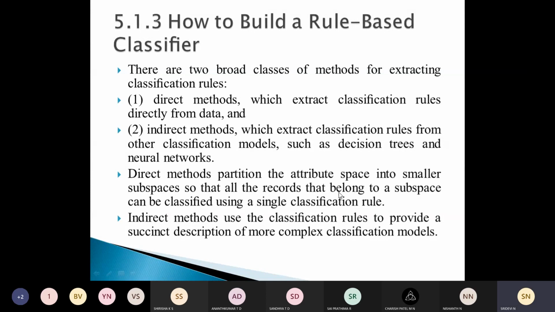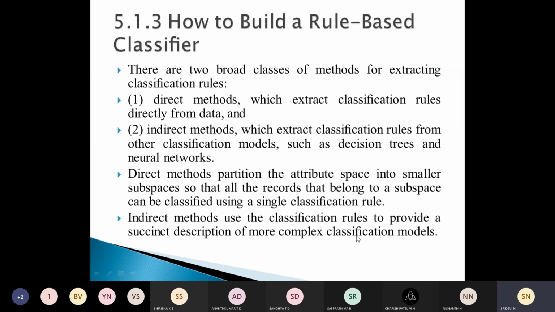And this direct method will partition the attribute space into smaller subspaces so that all records that belong to a subspace can be classified using a single classification rule.